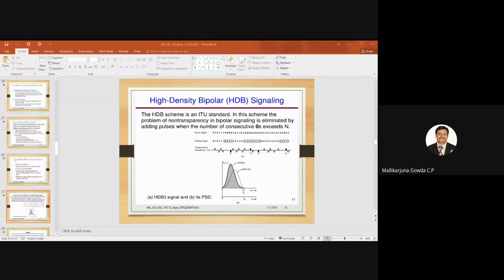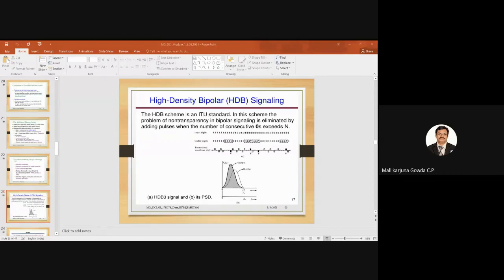Again, I found here 4 zeros, right? So after the special sequence, I count how many ones there are. When I counted, it is 1, 2, 3, 4, 5 ones. So I have to replace these 4 zeros by 000V. That is the rule: when an odd number of ones follows the special sequence, we have to insert 000V. That is why I am replacing these 4 zeros by 000V. So 3 zeros by no pulse, then V is equal to 1, indicating that it will violate the bipolar rule.